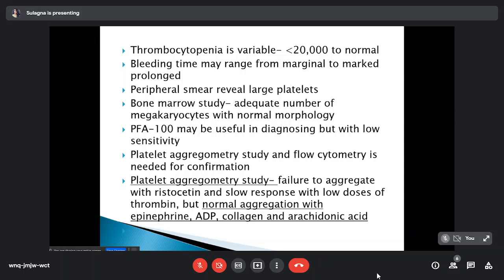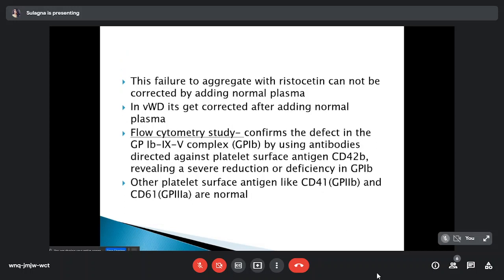So what will platelet aggregometry reveal? It will reveal failure to aggregate with ristocetin and a slow response with low-dose thrombin, but normal aggregation with epinephrine, ADP, collagen and arachidonic acid. This failure to aggregate with ristocetin cannot be corrected by adding normal plasma, but in von Willebrand disease it gets corrected after adding normal plasma. This is the difference between von Willebrand disease and Bernard-Soulier, so you can differentiate the two diseases, as they can show similar results on platelet aggregometry.